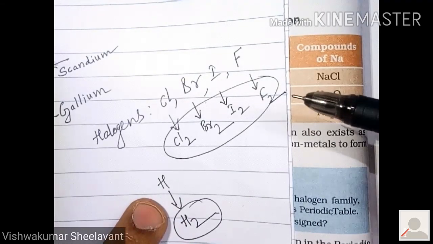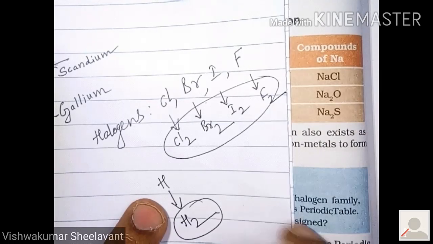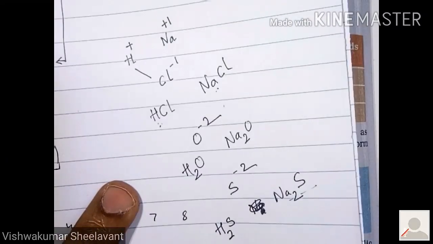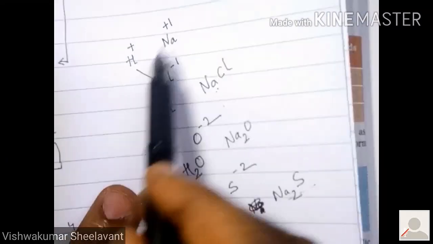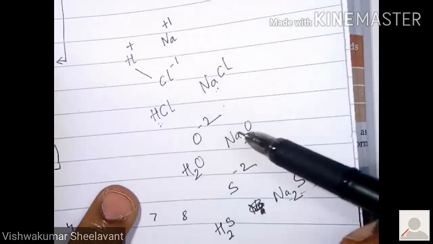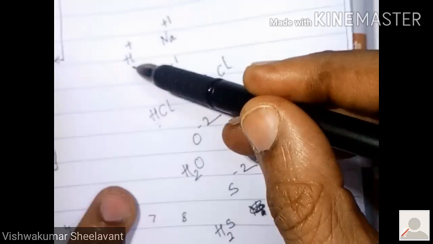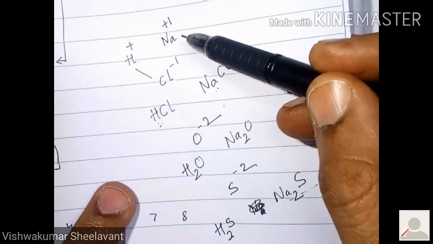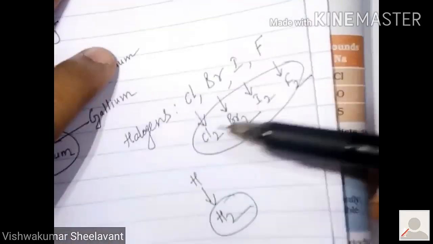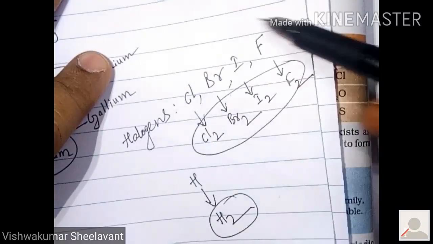Properties of hydrogen and halogens are the same. But here what did you find? Hydrogen and sodium react with chlorine, oxygen and sulfur in the same way. That means properties of hydrogen match with that of sodium and properties of hydrogen match with that of halogens.